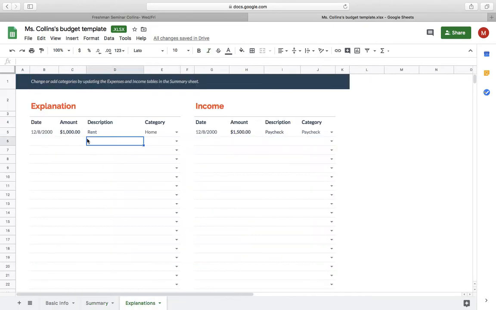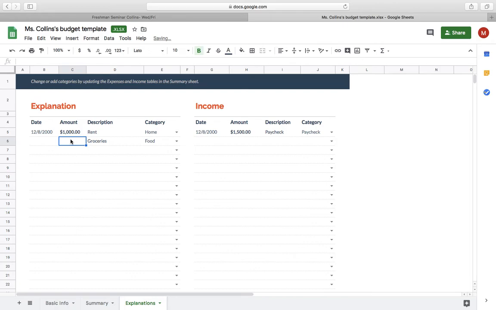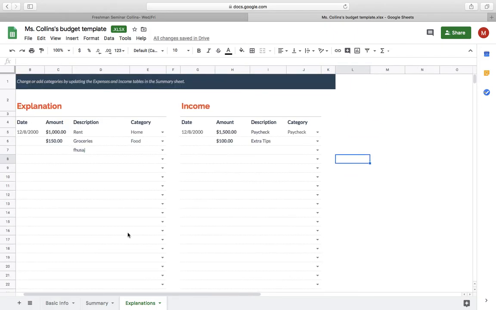Now, in this explanations tab, you can write down your different expenses. So let's see, for rent, my amount was $1,000. We can say that my groceries bill was, let's say, $150. You can say that this was this, etc. This is where you're going to keep track of all of those purchases as well as your income. So things like your paycheck. If you got like a bonus, or if you got like extra tips since you're a waiter, you can write that down here. This is just to keep track of all of your spending and savings.